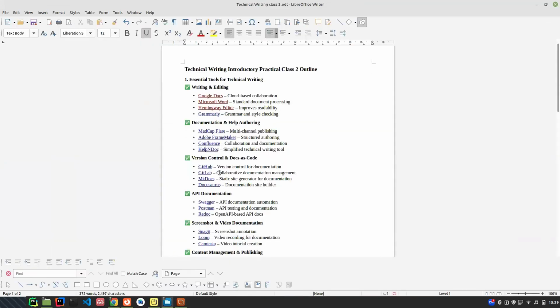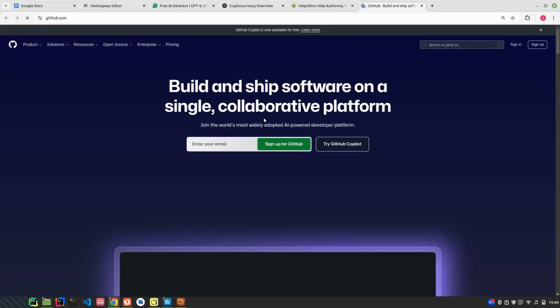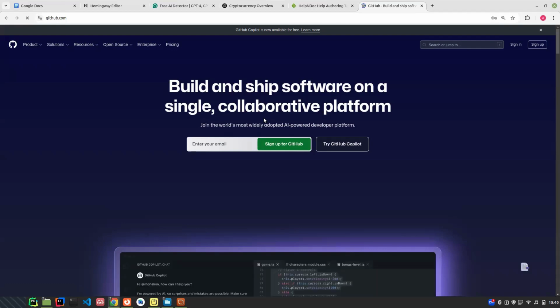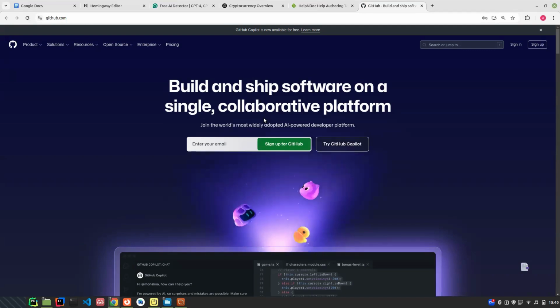What is version control? So let me open GitHub for you. GitHub is one of the most popular, if not the most popular, version control UI across the world. We have Bitbucket, we have GitLab, we have several others, but GitHub is the most popular. You notice that many developers and software engineers use GitHub. It's not only for software engineers; even software testers use it. Even as a technical writer, you can use GitHub, right? So it's like a version control. What is version control? It helps you track changes and keep track of your changes.